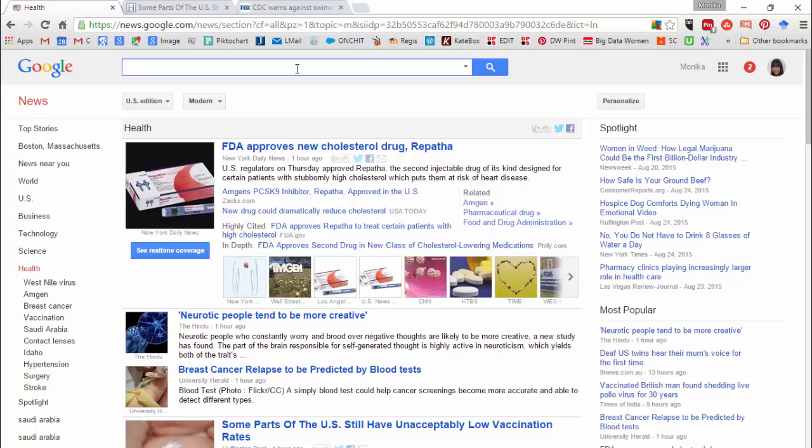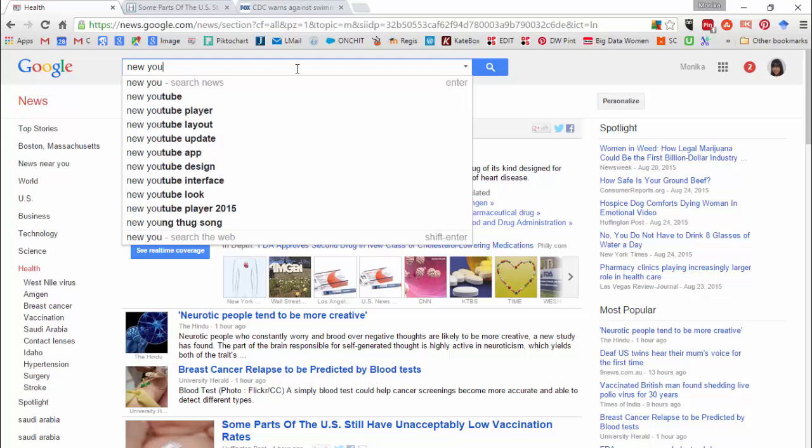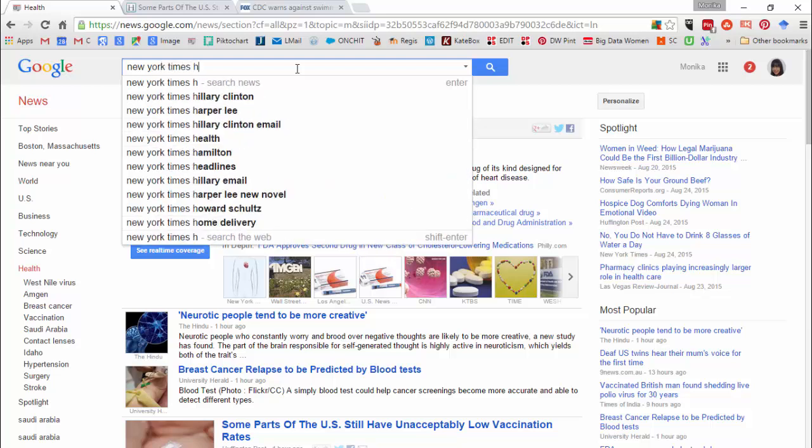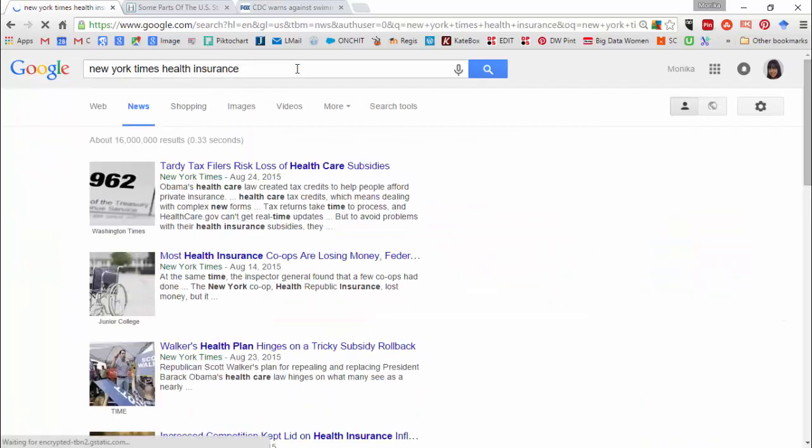This would search news, and you kind of will lose the health thing. So let's say we're looking for something in the New York Times, and let's say health insurance. Let's see if something's there on that. Oh, what a surprise. Tardy tax filers risk loss of health care subsidies. So you actually can find some articles in the specific newspaper for your topic.